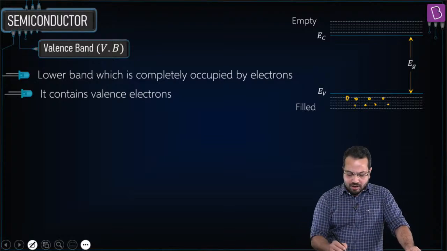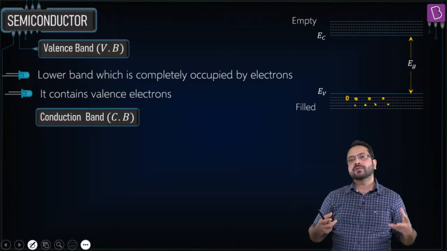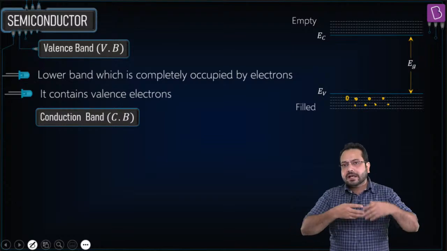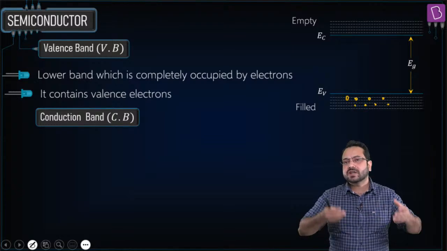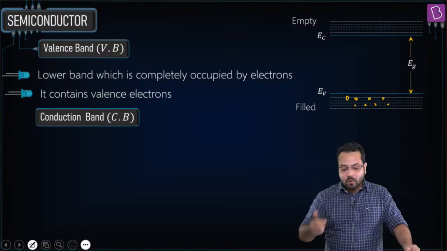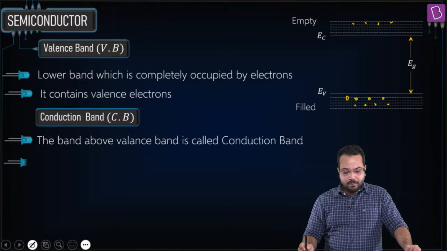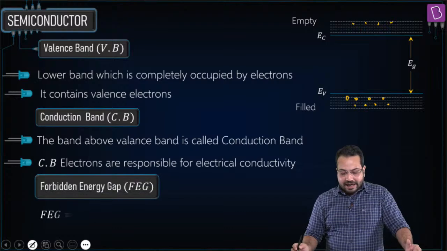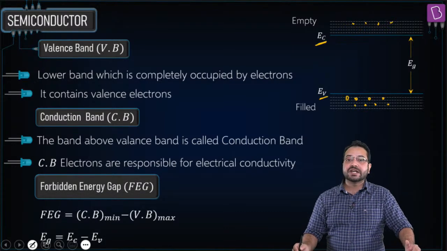Now the valence band will be entirely occupied by the electrons because we are not giving any energy. But if we provide energy, then these electrons can break off from their covalent bond, and when they break off, they become free, and they can move around. If charge carriers are able to move around, we can say that they are able to conduct, hence they go into the conduction band. They become free from their bond and go into the conduction band, and the energy difference between this energy and this energy is called the energy gap.